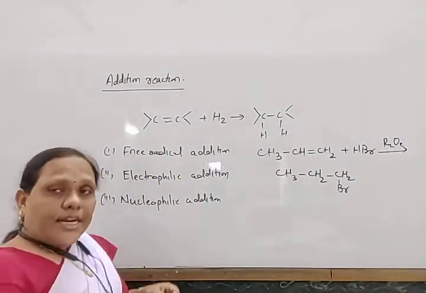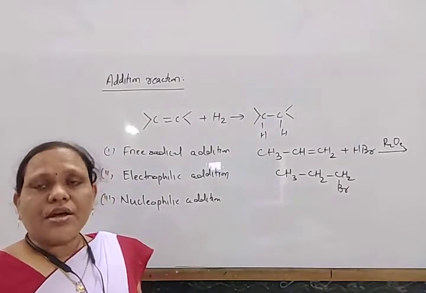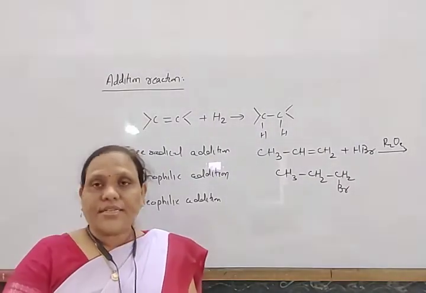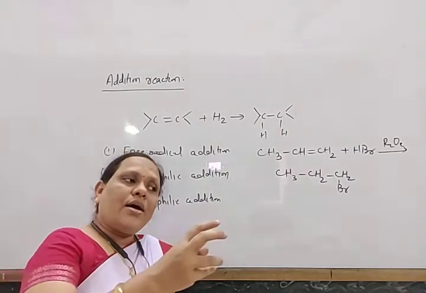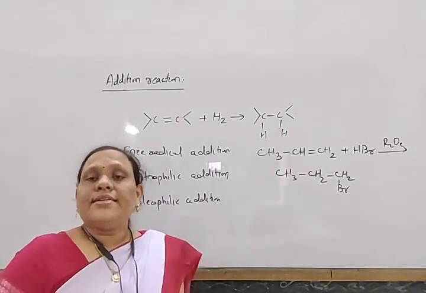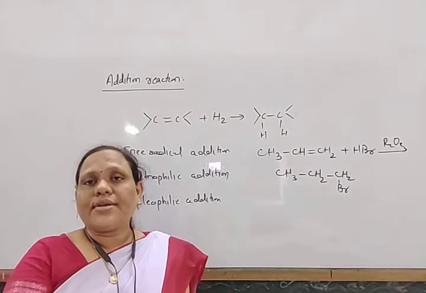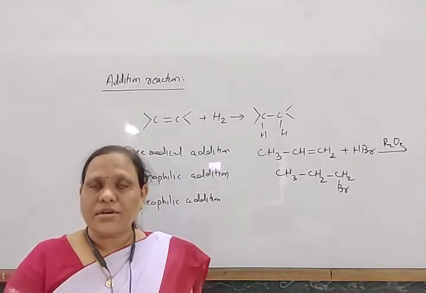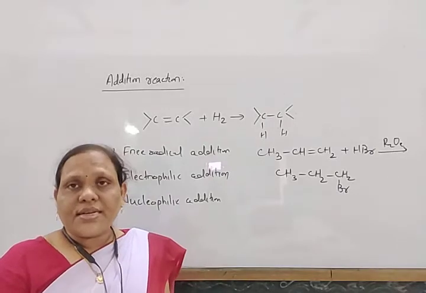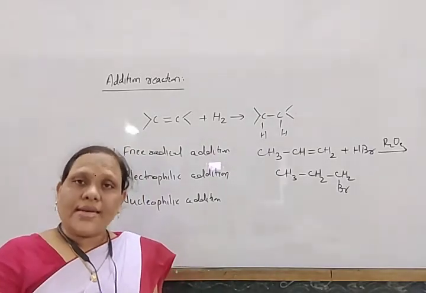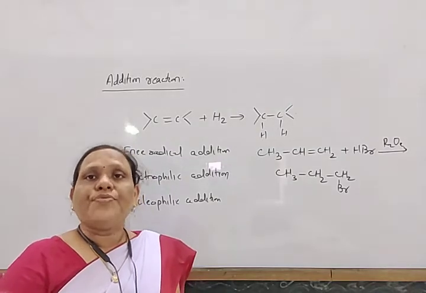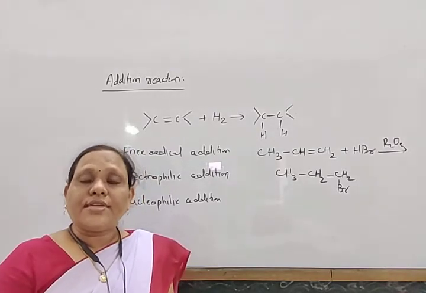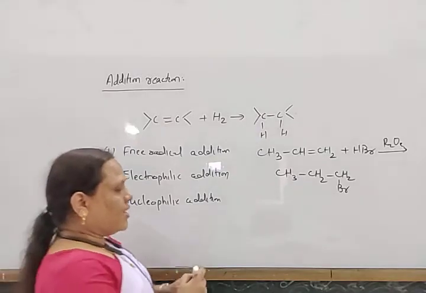Next, come to the electrophilic addition reaction. The addition reaction which is initiated by an electrophile: first an electrophile is added, and that is called an electrophilic addition reaction. Addition of hydrogen and addition of halogen to alkenes generally undergo this type of reaction.